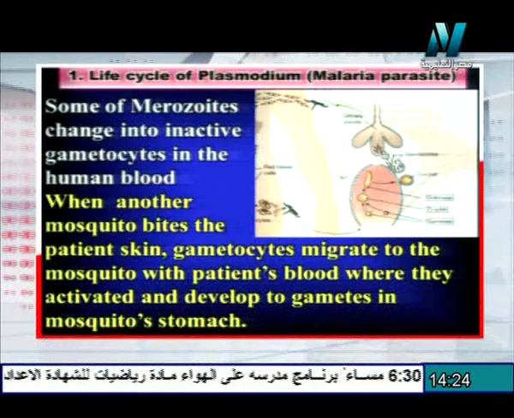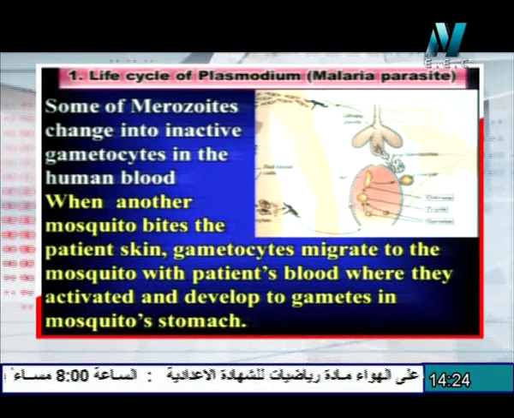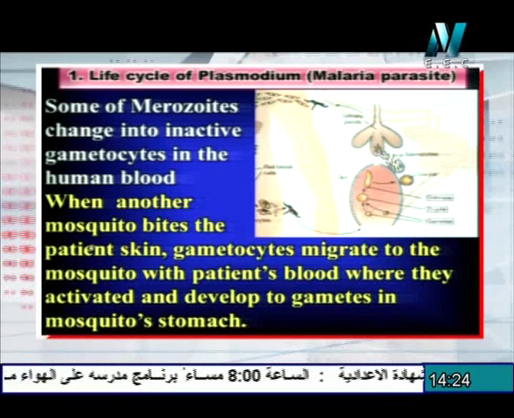What about the divisions or the stages that take place inside the female Anopheles mosquito? Inside the female Anopheles mosquito, some gametocytes inside the cavity can become active gametes and fuse together to form the zygote. The zygote can develop into a movable stage, which is called the ookinete. The ookinete can penetrate the wall of the mosquito's stomach and change into an oocyst.